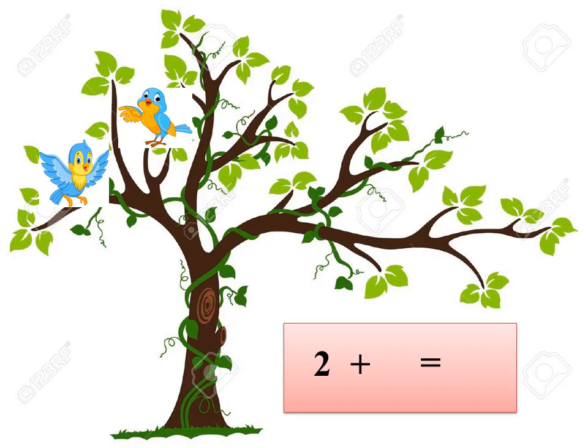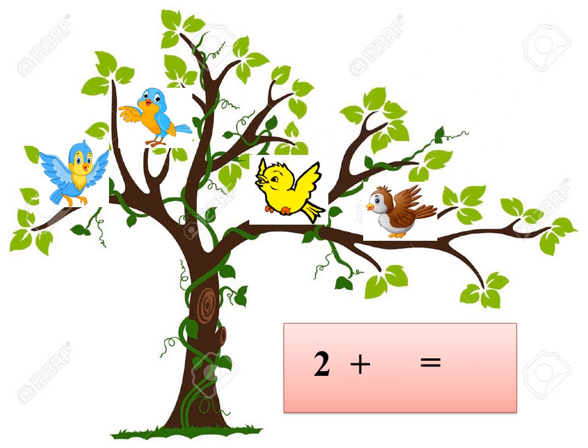Children, we will see a small example in addition. How many birds are sitting on the tree? 2 birds are sitting on the tree. 2 more birds joined. How many birds are there in all? What we have to do now?